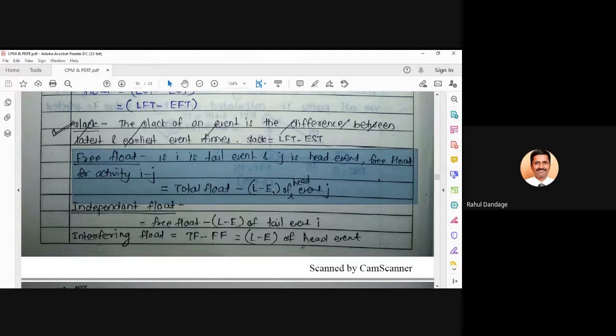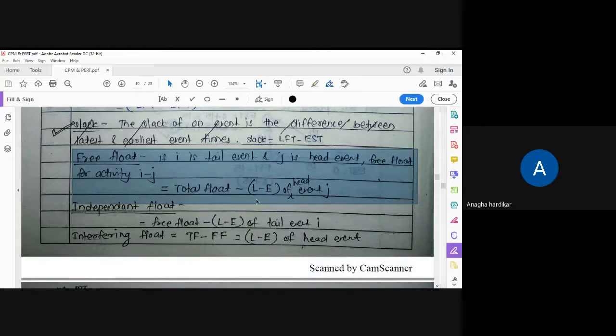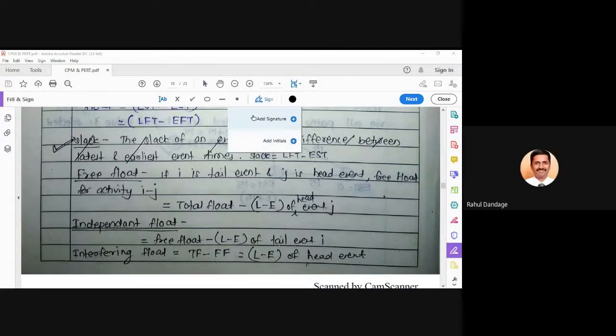So when I say L minus E, can I say it is slack? Yes. Can I write here, instead of L minus E, I will put it as total float minus slack of head event. Correct?